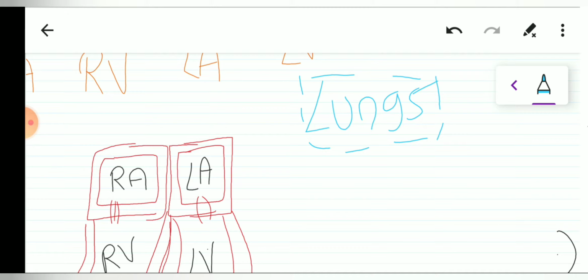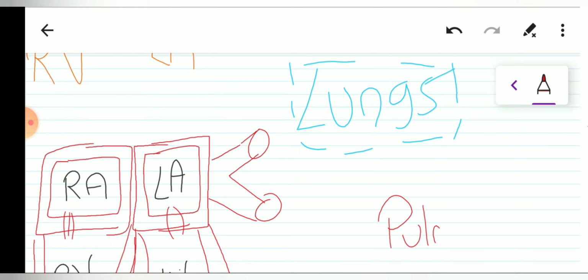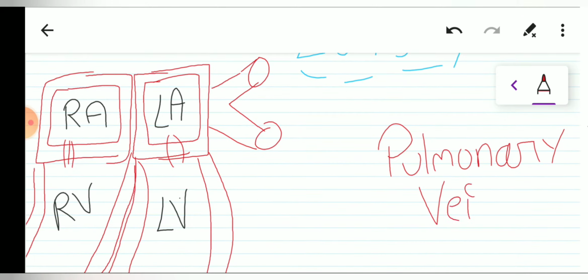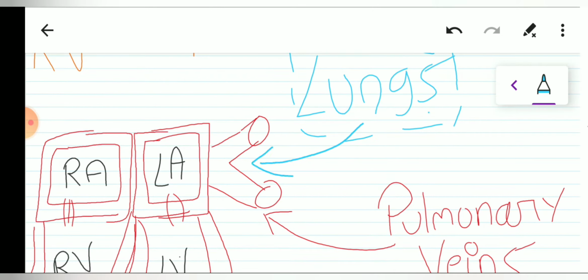So the deoxygenated blood gets oxygenated, and from the lungs, the blood will enter the left atrium through a set of vessels known as pulmonary veins. So let us write pulmonary veins. These pulmonary veins carry the oxygenated blood from the lungs to the left atrium. So it will enter the left atrium.